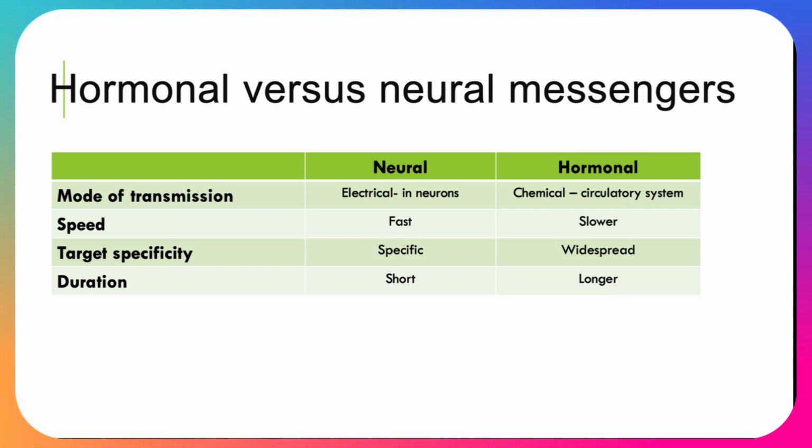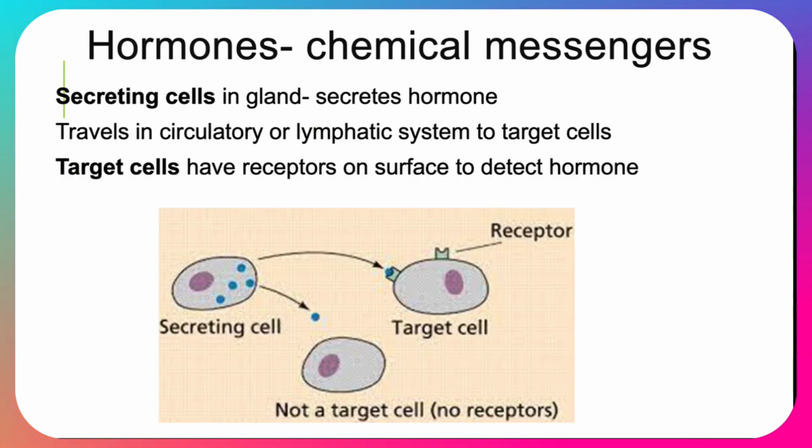So this time we're talking about the hormonal system. Hormones are produced in secreting cells. They're in glands like the pancreas or the adrenal glands or the pituitary gland, and they have cells called secreting cells that produce and secrete the hormones. They then travel through the circulatory or lymphatic system.